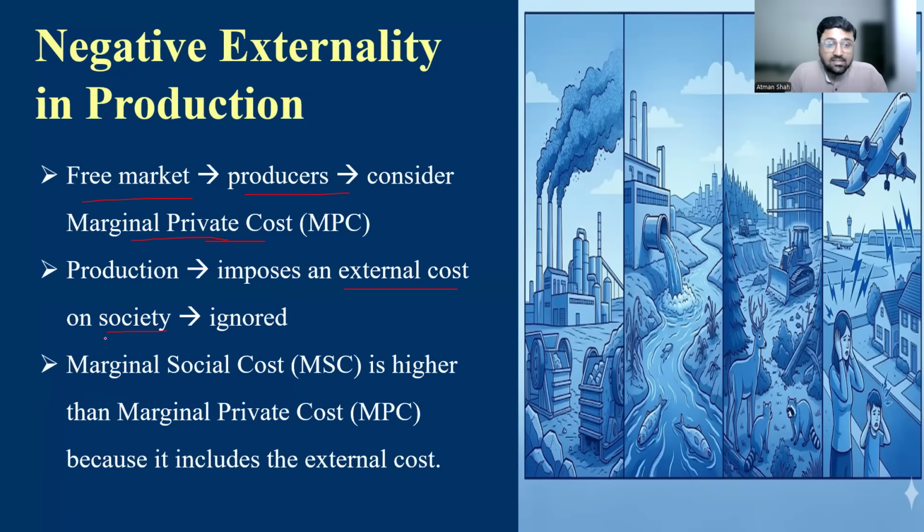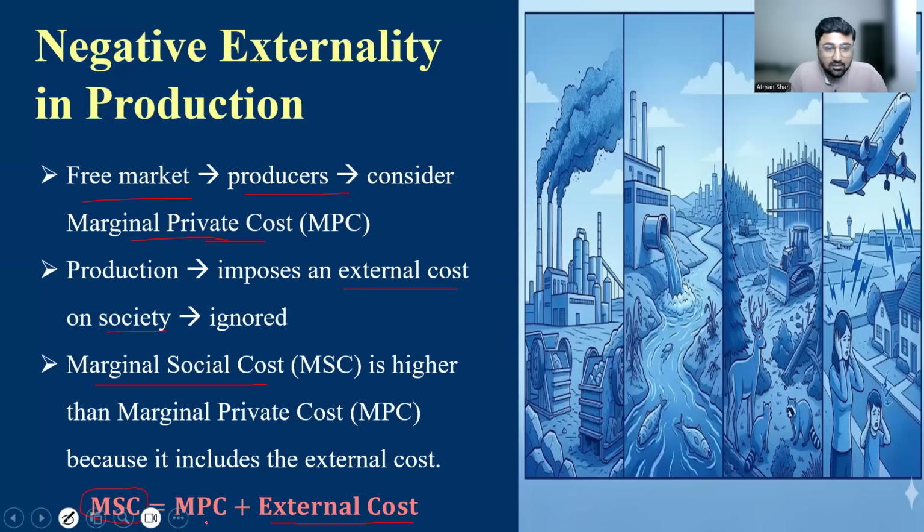Now, if we consider the marginal social cost, it is higher than marginal private cost because social cost includes this external cost. So marginal social cost is equal to marginal private cost plus external cost, because the production of such commodities generates cost for the third party, for the society.